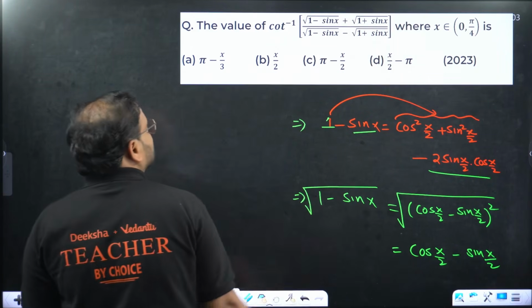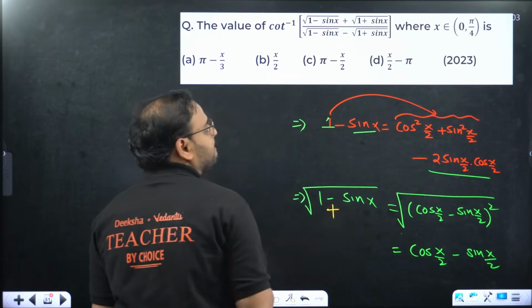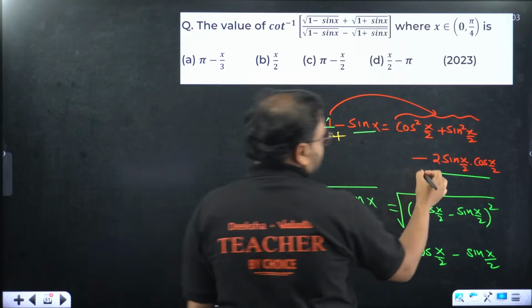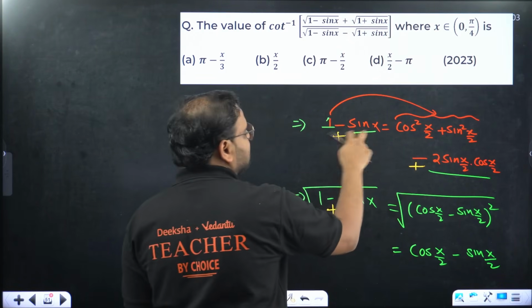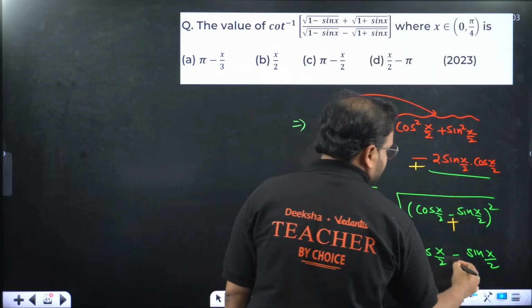This is for minus. What about when we have 1 plus sign? So write here plus sign. If you write here plus sign, this will become plus, because sin x is negative, now it is positive, means this will be positive.